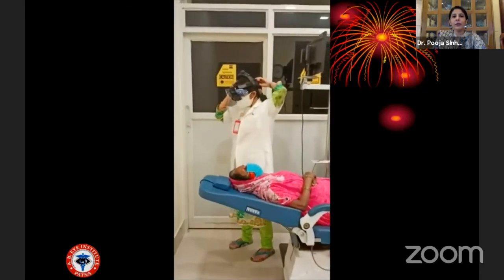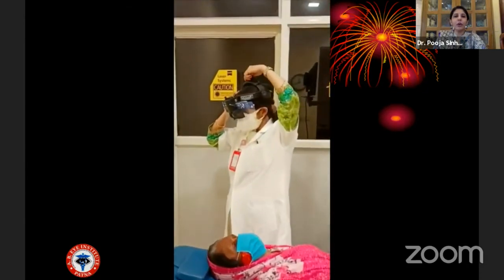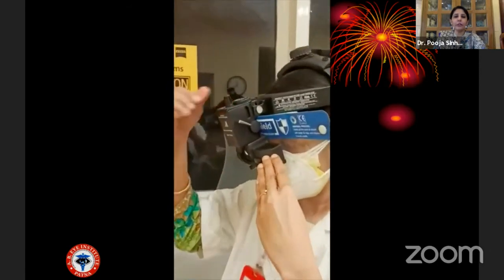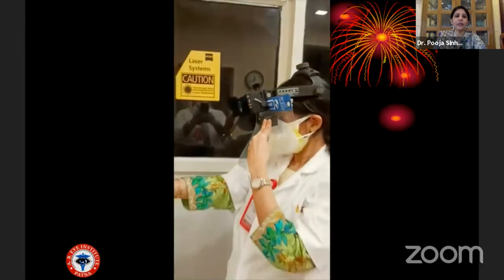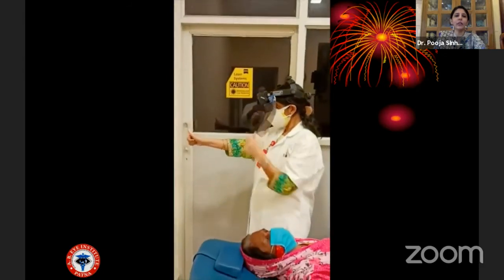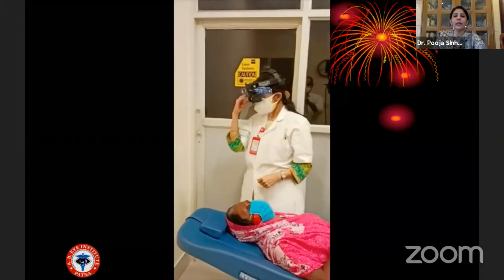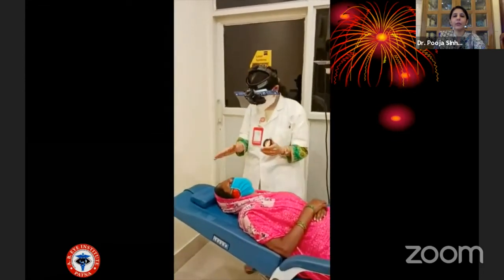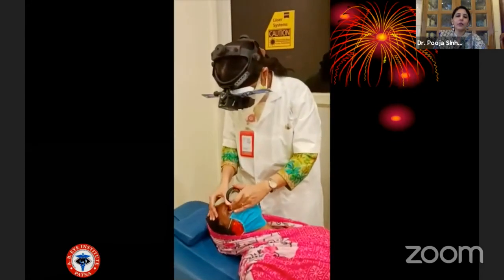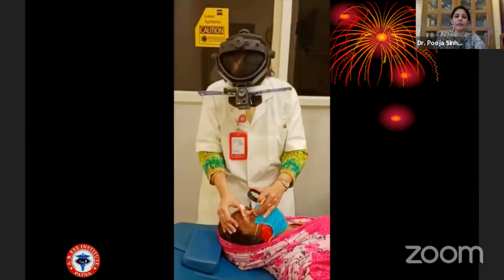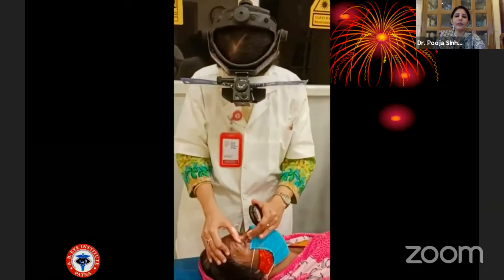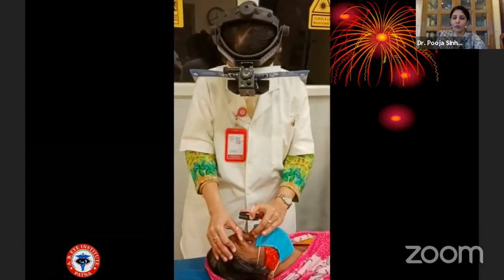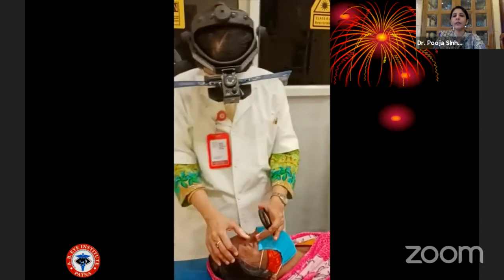In these COVID eras, you have a screen. I have a screen between the optics and the patient's face, for added protection. Now I am adjusting the interpupillary diameter, and I'm doing centering against the thumb of the outstretched hand. Again, this has to be done in a darkened room, but for purposes of recording, I have kept the room lights on. Now you see that the dominant hand raises the upper lid as shown, and the 3 fingers are retracting the lower lid. The lens is kept down towards the face, and slowly you move it upwards till you get a very nice view.